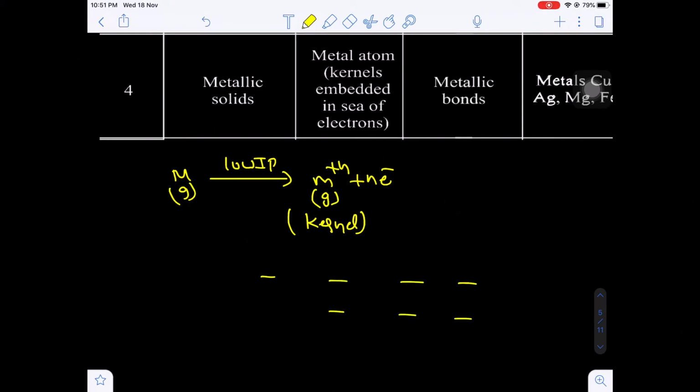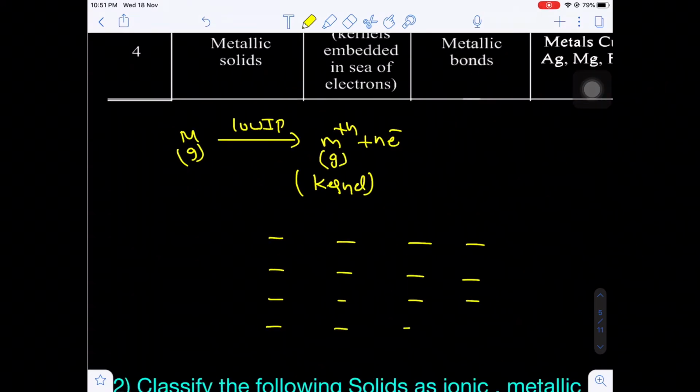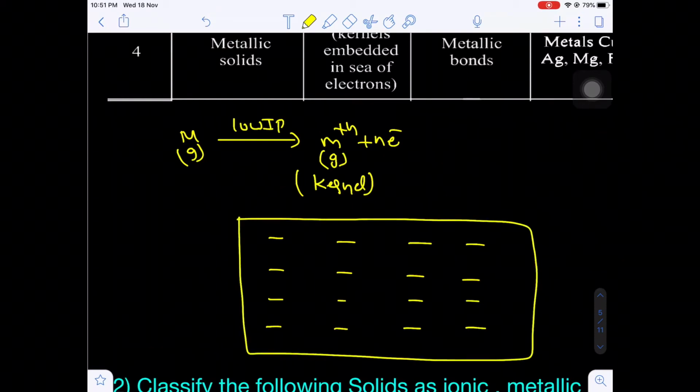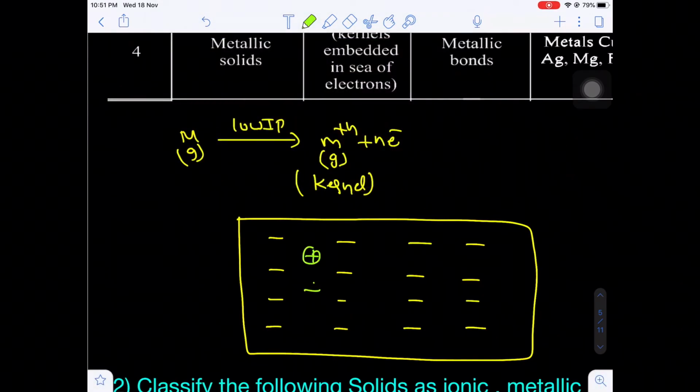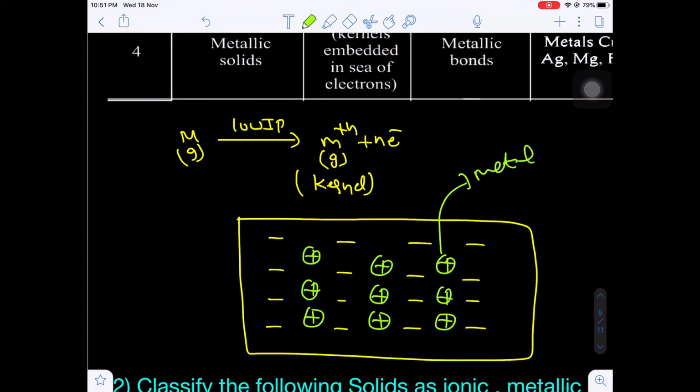The released electrons, which are freely movable electrons present in the lattice, are easily movable. So this is a sea of electrons. In the sea of electrons, the positive charge particles, that is the metal ions, are embedded here and there. There is an electrostatic force of attraction between the metal ion and the free electron. This is called the metal ion. This negative charge corresponds to the free electron, and the bond between these two is called the metallic bond.